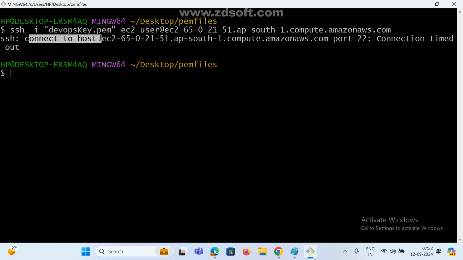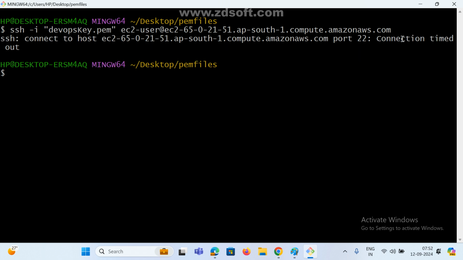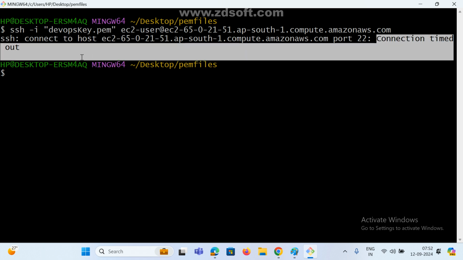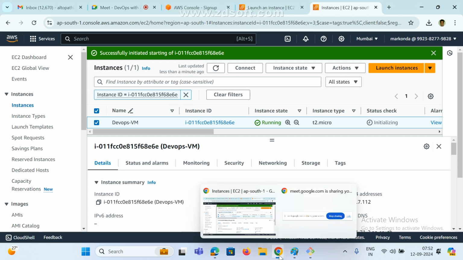SSH connect to host, connection timed out. Within the time period, we are unable to connect to my instance. That's it. Once your instance is started, then we can connect again.